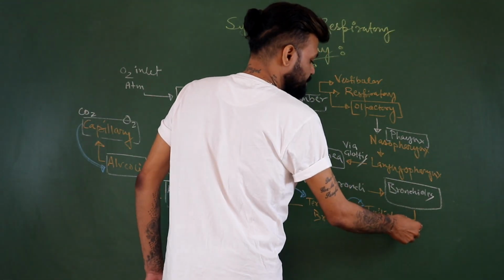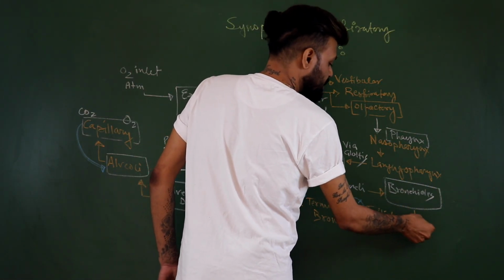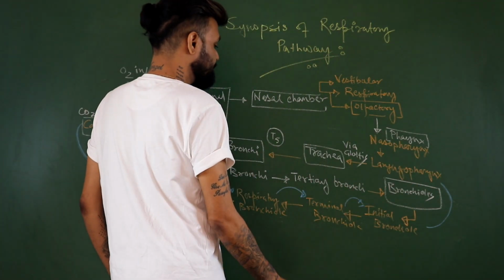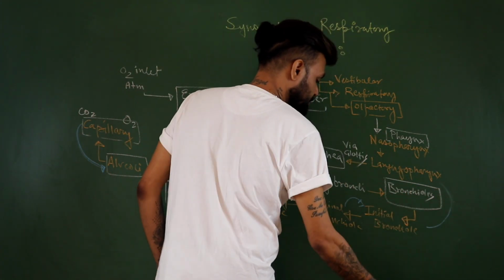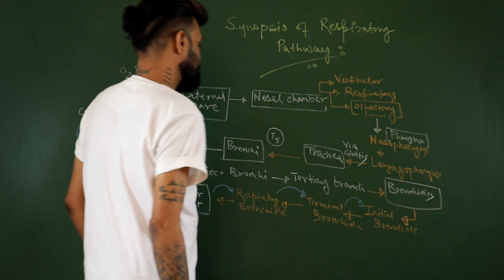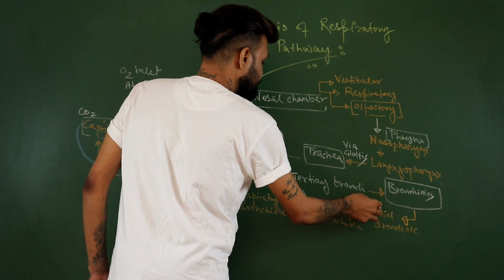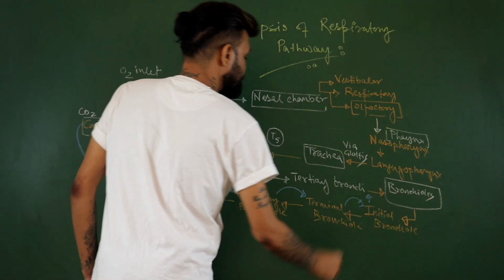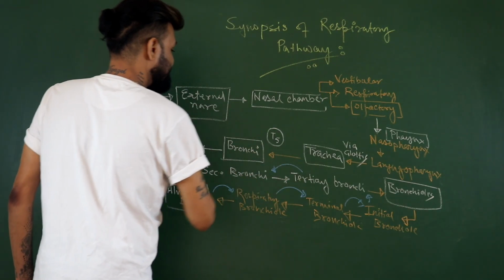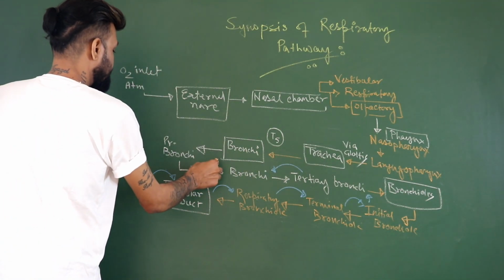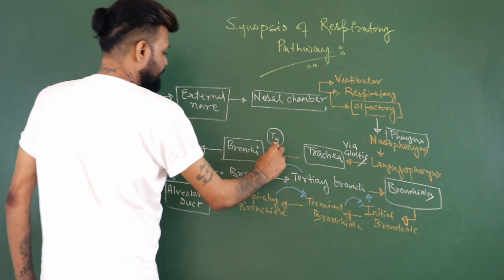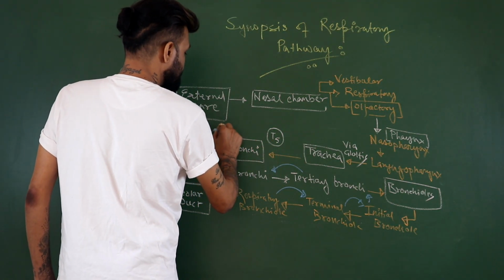From the initial bronchiole, it will go towards the bronchi. I'm extremely sorry. It will go towards the tertiary bronchi, then secondary bronchi, then the primary bronchi.